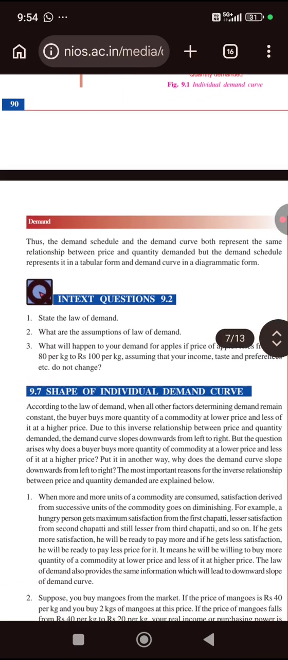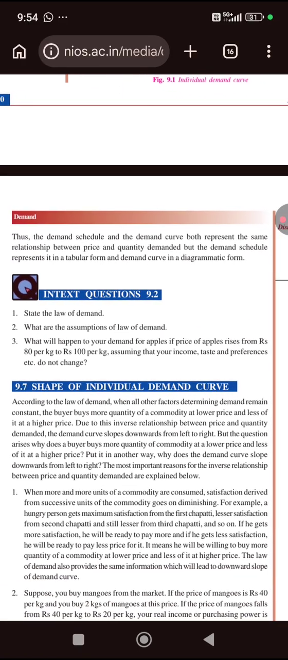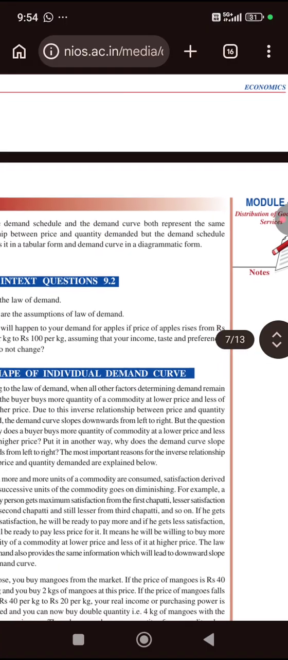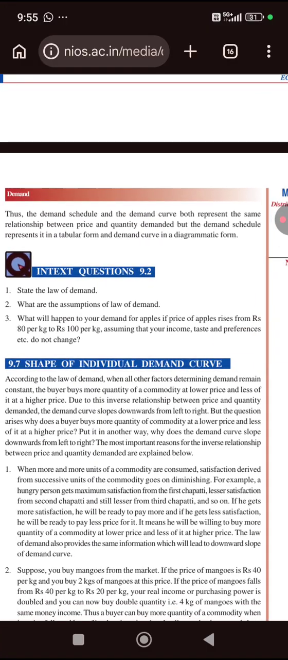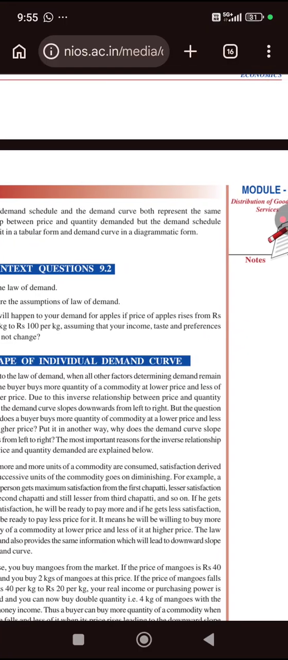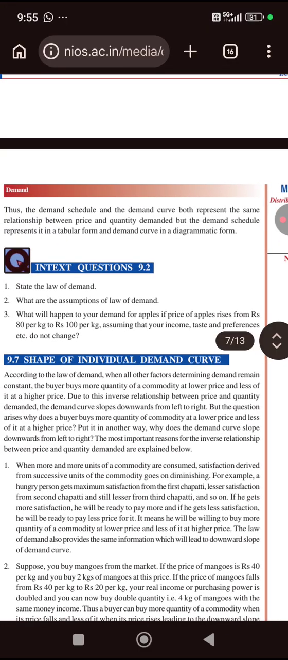Third question, what will happen to your demand for apples if the price of apples rises from 80 rupees per kg to 100 rupees per kg, assuming that your income, taste and preferences, etc. do not change? If the price of apples rises from 80 rupees to 100 rupees per kg, my demand for apples will fall.